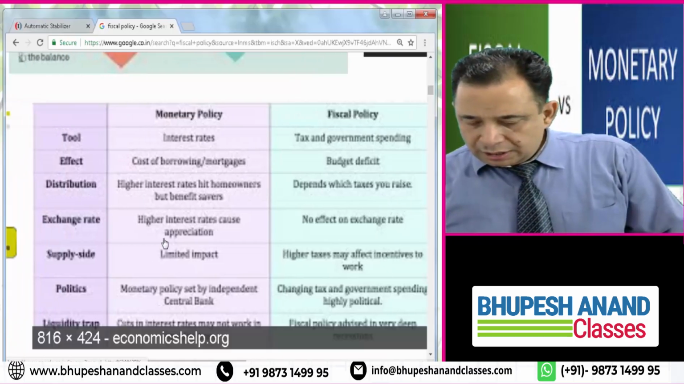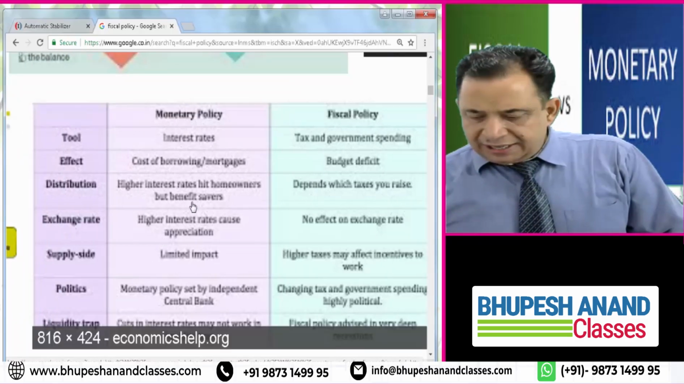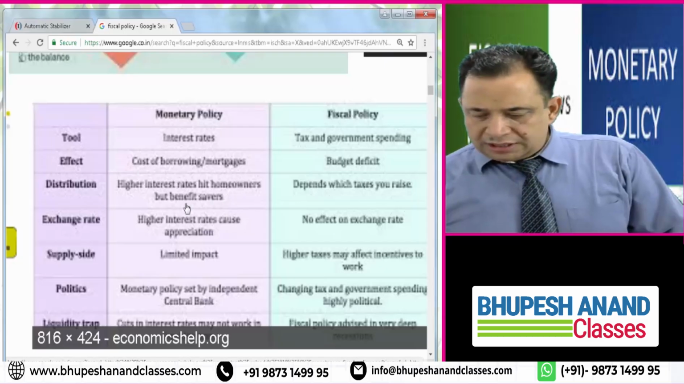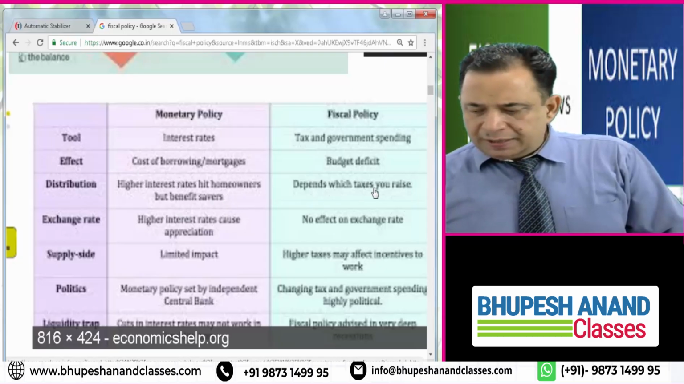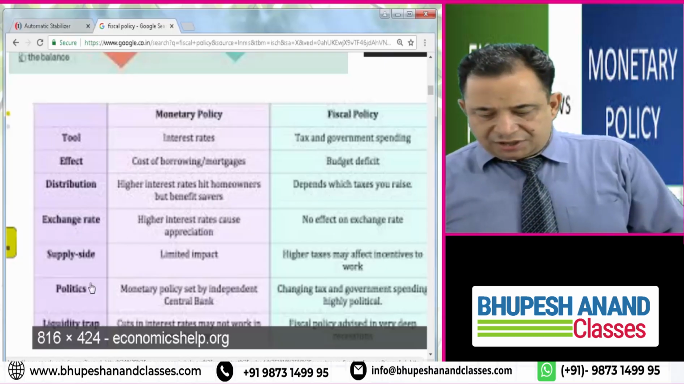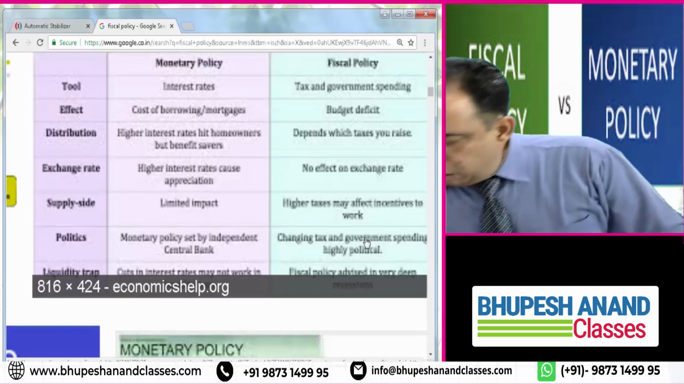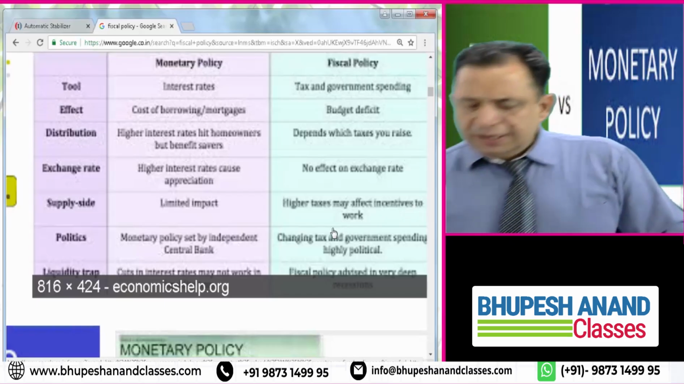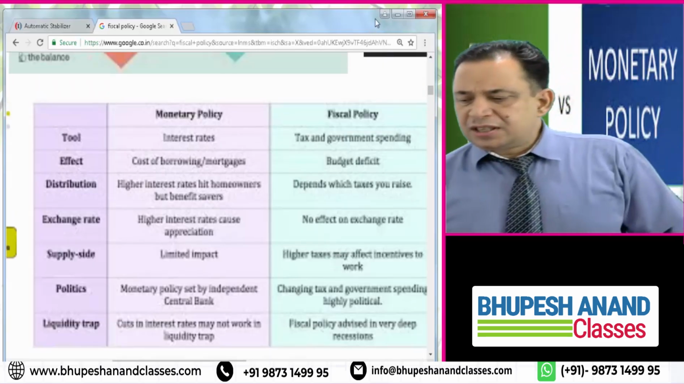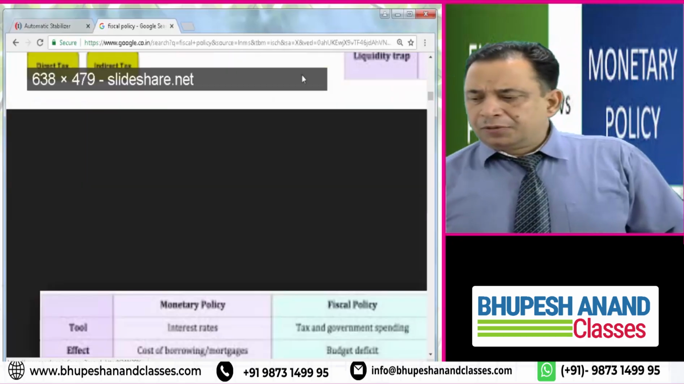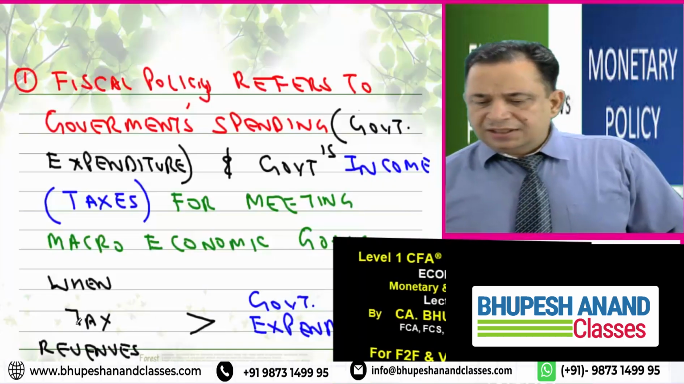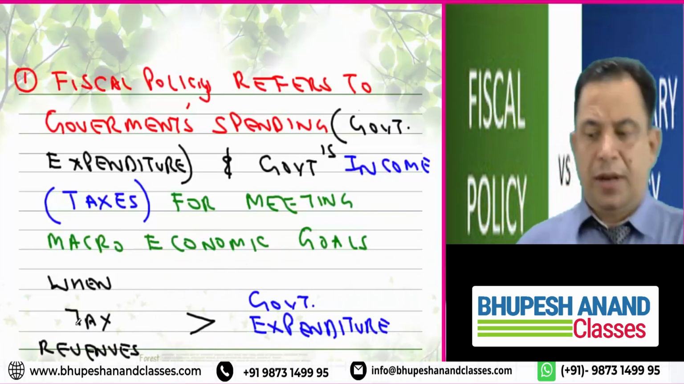distribution. Higher interest rates hit homeowners but benefit savers. Depends upon taxes. Exchange rate: higher interest rate; supply side: limited impact, higher taxes may affect. It means they have given us these different differences. So we will be coming to that. But before that, I want to tell you let's start with the first point.